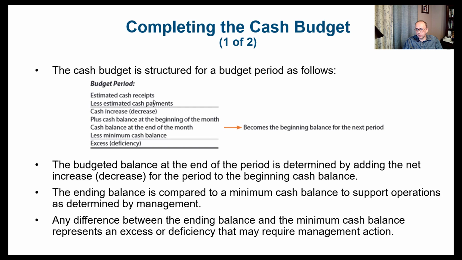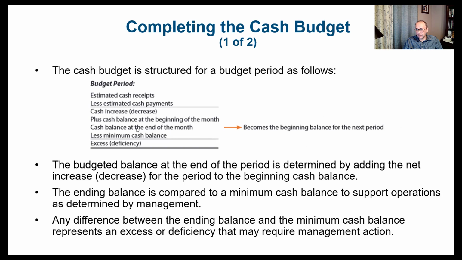If the payments are more than the receipts, then we have a negative balance. So it will be a cash decrease, and the values would be between parentheses. We add this cash increase or decrease to the cash balance at the beginning of the month to get the cash balance at the end of the month. And that becomes the beginning balance for the next period.